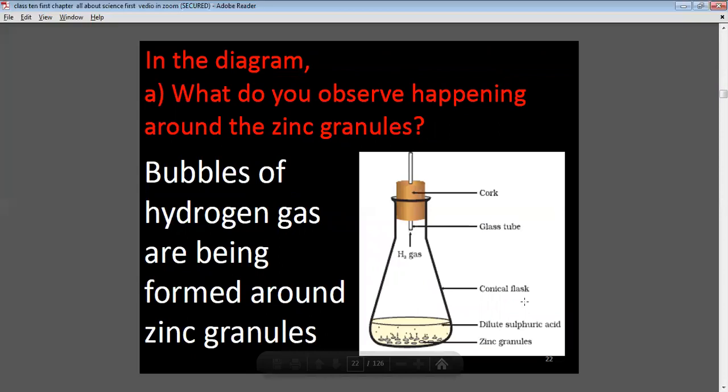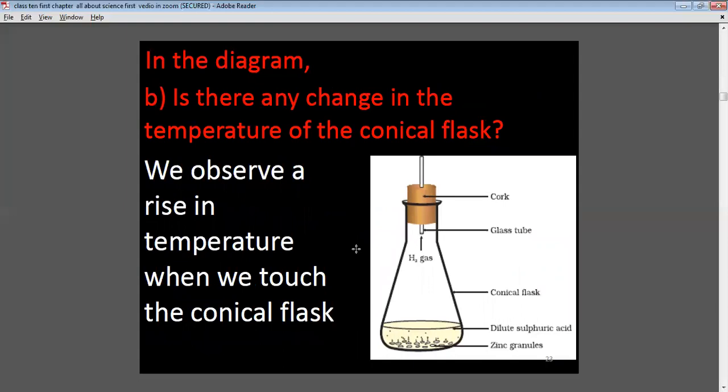In the diagram, what do we observe around the zinc granules? Around the zinc granules, bubbles of hydrogen gas are being formed. In the conical flask, there is a cork fixed to the flask.